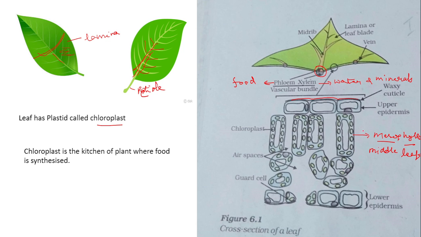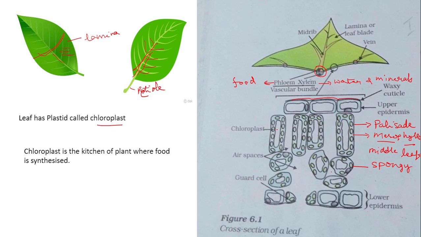One is the palisade parenchymatous cell, and the cells which are loosely packed with air space in between are called spongy parenchymatous cells. These two belong to mesophyll cells.